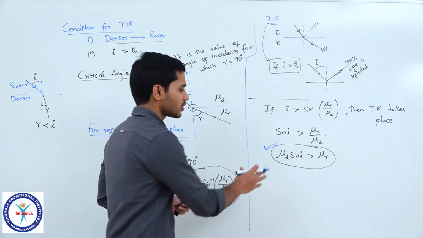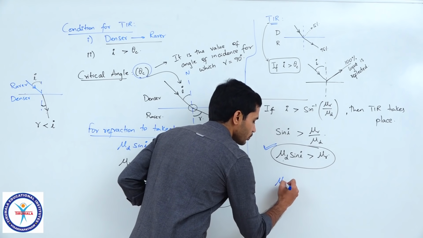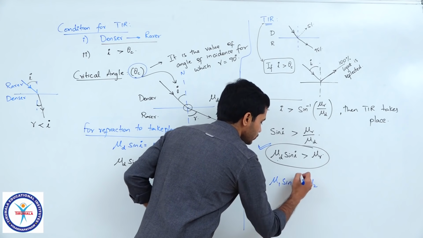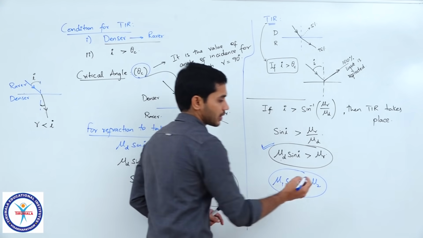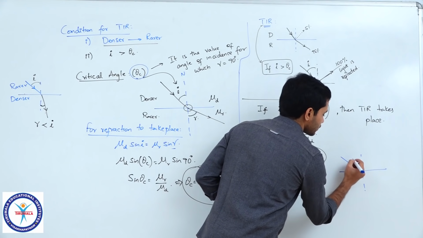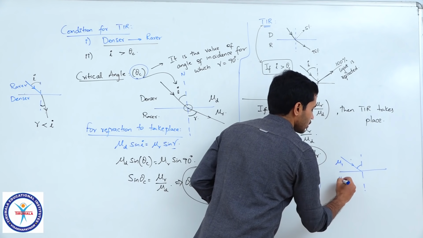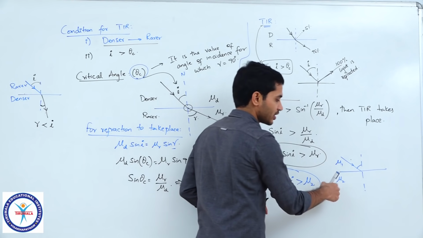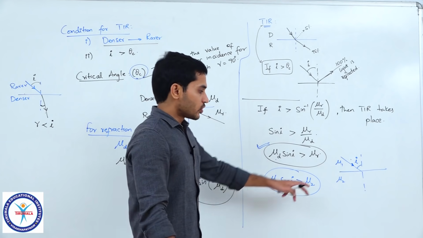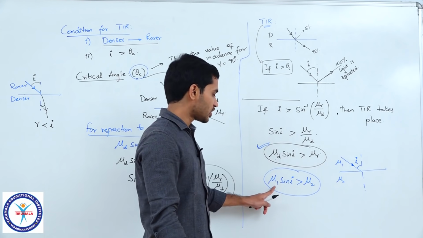So, I would suggest you remember this expression in this manner: mu 1 sin I greater than mu 2, where light is travelling from a medium of refractive index mu 1 and incident onto a medium of refractive index mu 2, if the angle of incidence is I. If you know these values mu 1, mu 2 and I, you can directly check this.